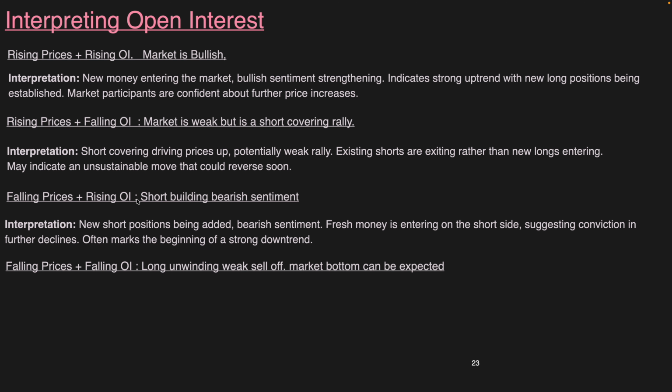Now, falling prices and falling open interest. If the prices start falling and at the same time open interest also starts falling, what does it mean? It is just the opposite of the second situation which we explained. Here what is happening? People who had bought the market must have kept a stop loss below their buy price. So when the market starts falling, all the longs get unwound because the stop losses get hit, and all the long positions start getting unwound.